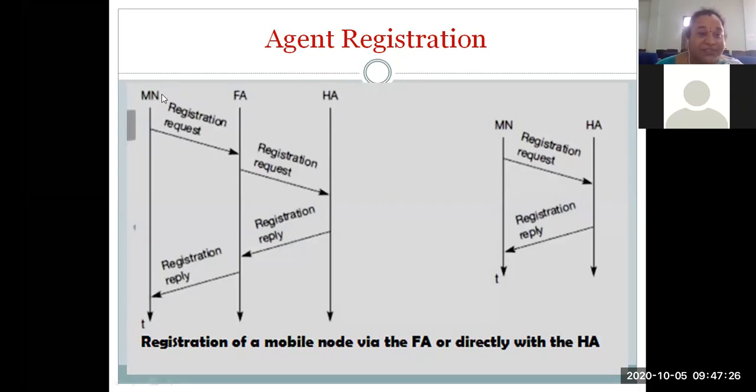The mobile node has to renew its registration from time to time in order to continue with the registration. And this particular registration procedure depends upon whether the mobile node continues with this particular foreign agent or it is moving from this foreign agent into some other foreign network. That is, whether this MN is allocated a foreign agent COA or a co-located COA. Depending on that, the agent registration is going to vary.